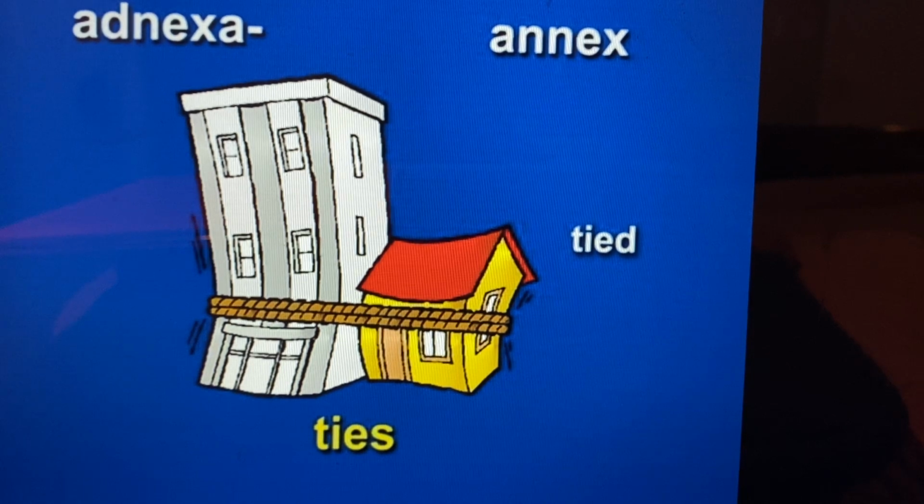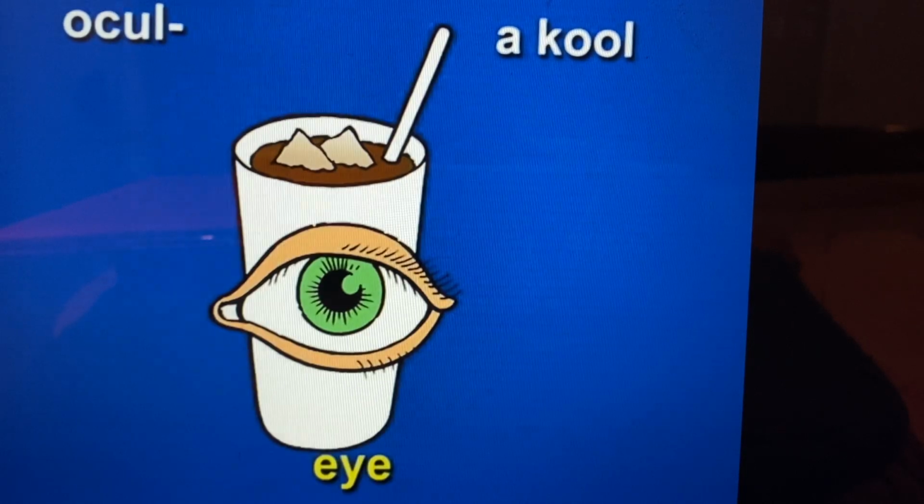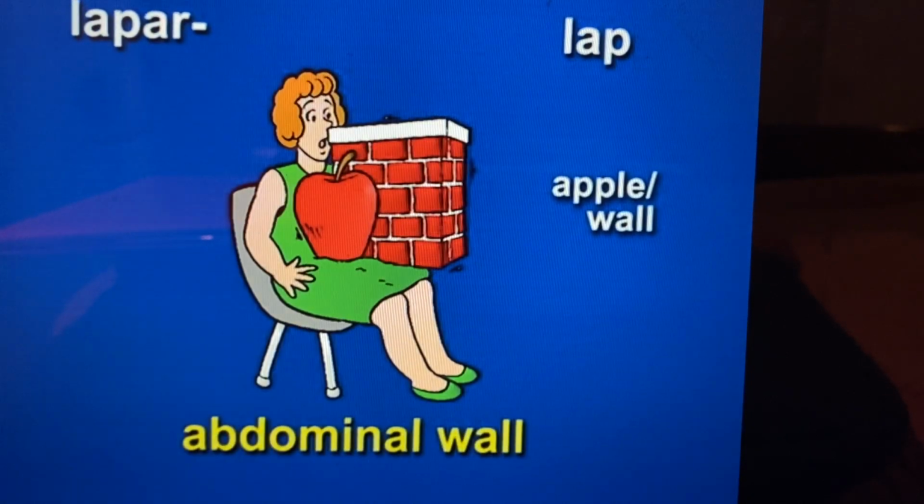Adnexa, annex, tide, ties. Ocul, a cool, eye. Lapar, lap, apple, wall, abdominal wall.